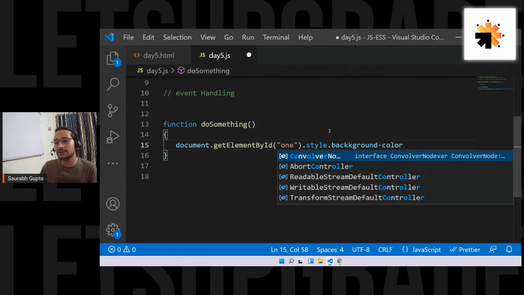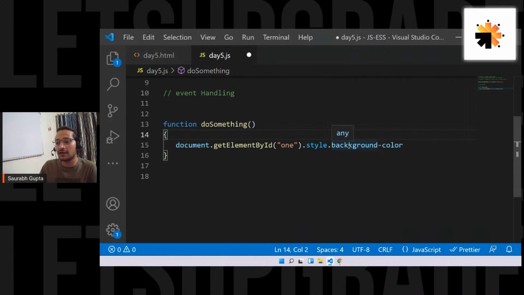Now see, I can write any CSS property, so background hyphen color. But now the problem is you cannot use background hyphen color. Why? Because JavaScript is also a programming language, and hyphen is considered as a minus in JavaScript. So basically, you write it in camel case then. You write the same CSS property that you want to manipulate. I want to manipulate background color, so I'll write background color only, but not in the way you write it in CSS. Here you'll use camel case like this. So background, then the other word will start from capital. This is what you call camel case.